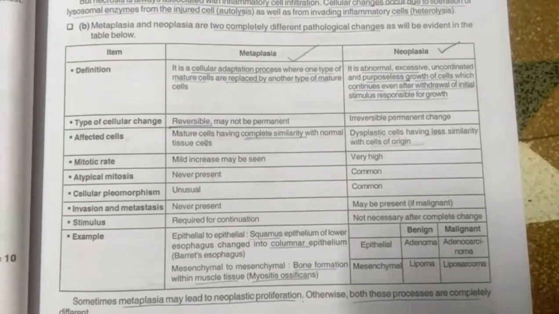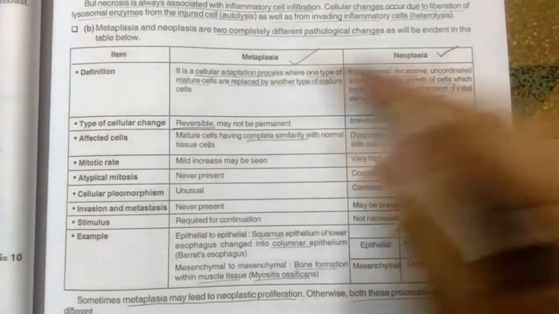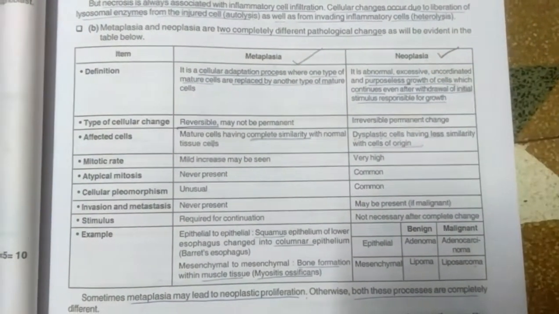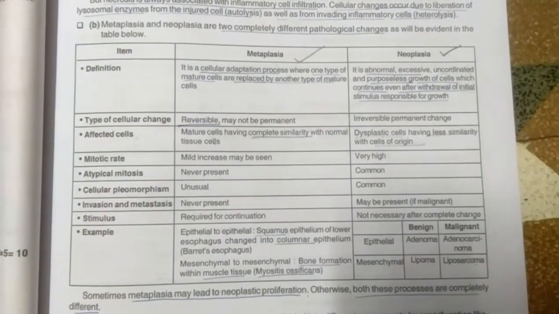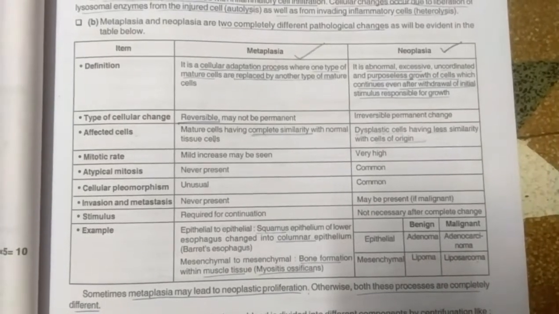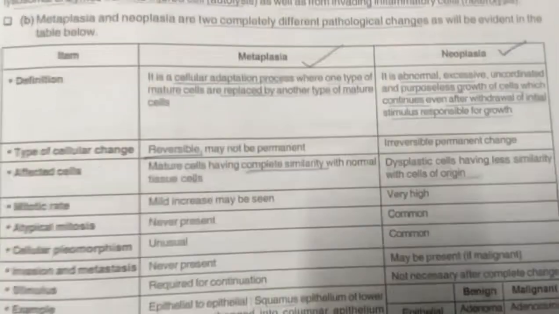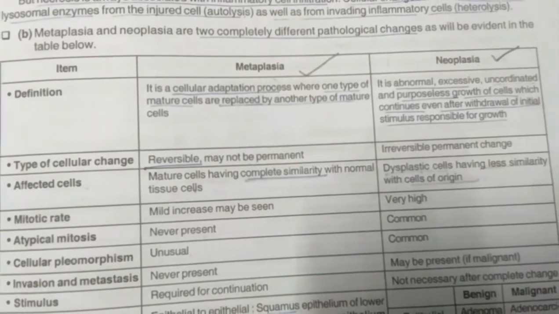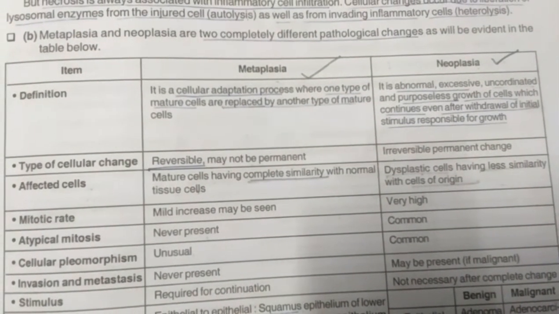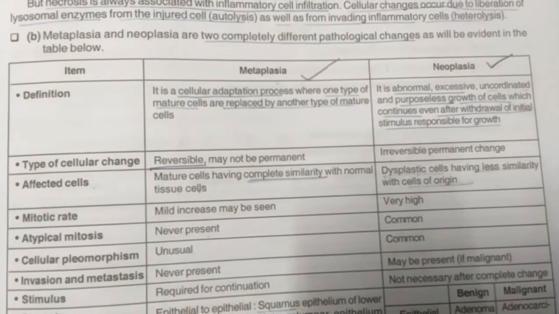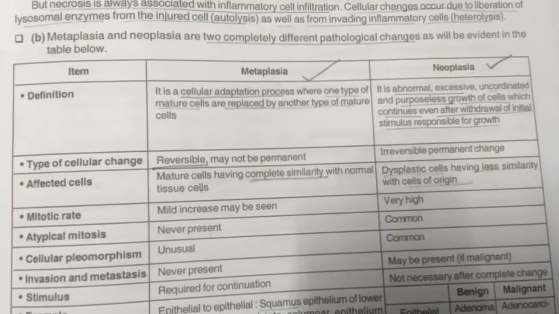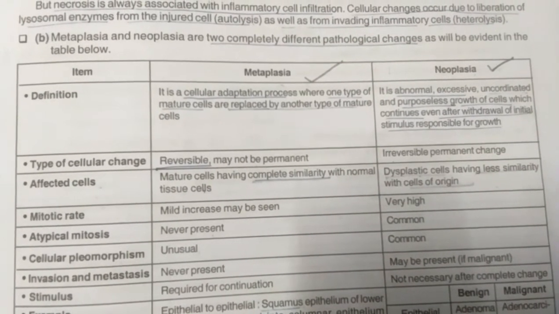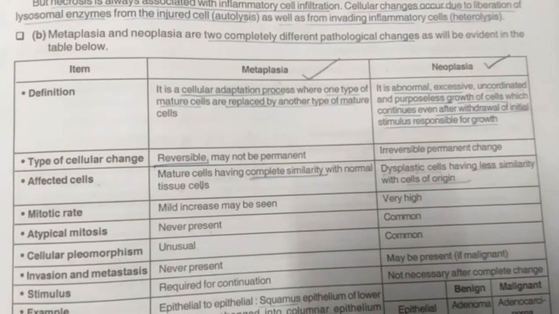In this video, we will learn about the difference between metaplasia and neoplasia. Now first, the definition. It always should start with definition, that is what the terms mean, especially in pathology. So metaplasia, as you all know, is a cellular adaptation, right? There are 4 types of cellular adaptations: hypertrophy, hyperplasia, anaplasia, and metaplasia.